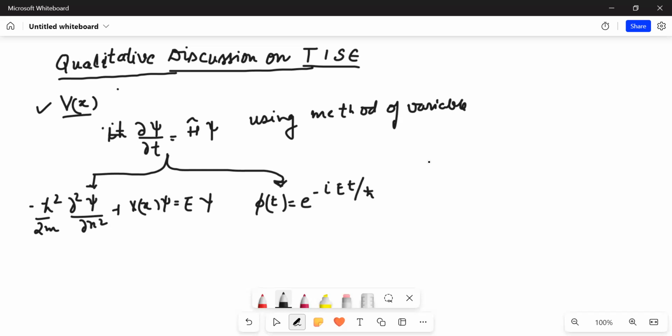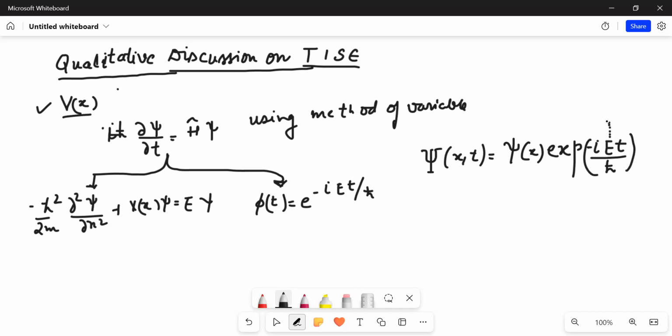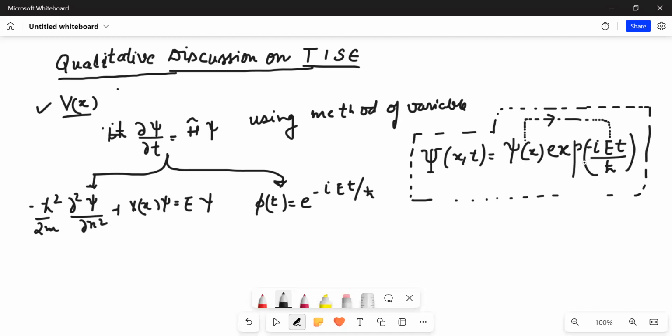So basically, the total solution in that scenario is written simply as psi as a function of x times the time factor, where psi(x) is the eigenfunction and E is the corresponding eigenvalue. Now let us discuss some qualitative part. This solution is referred to as a stationary solution, or we say this represents a stationary state.